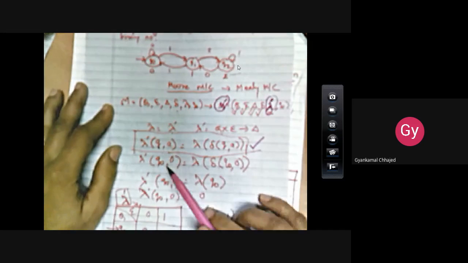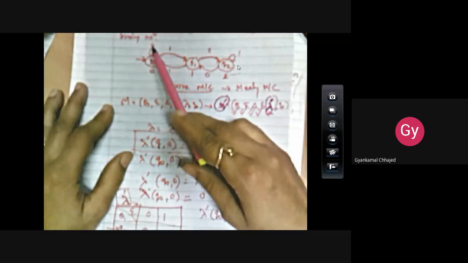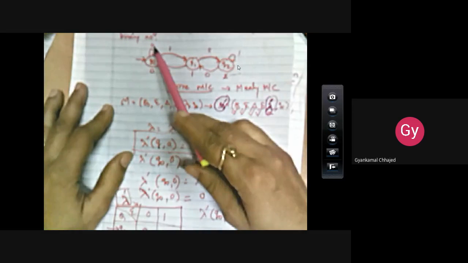Now I am putting these values. Replace this Q by Q0. This is my first state, and the first input symbol is 0. So I have written here Q0 comma A, with A replaced by 0, is equal to lambda of delta of Q0 comma 0.